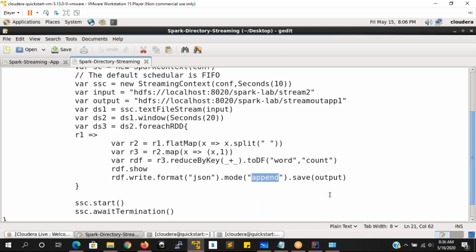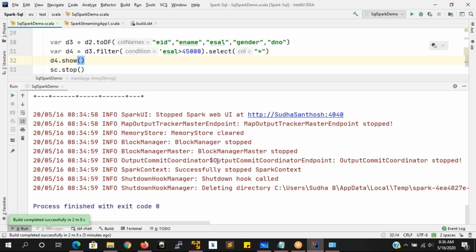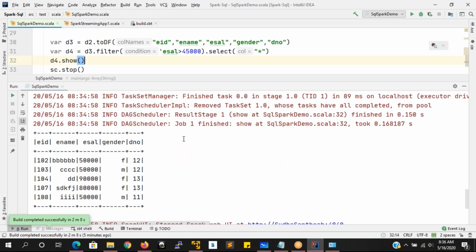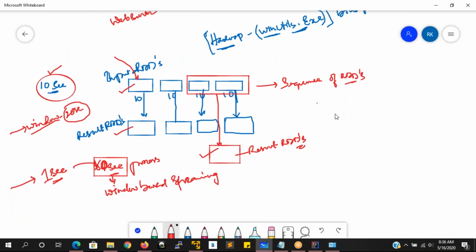Why are we using append mode? Any idea? Yes, Ravi. To remove the old data, sorry, not. It will append. We have two types of modes, append and override.